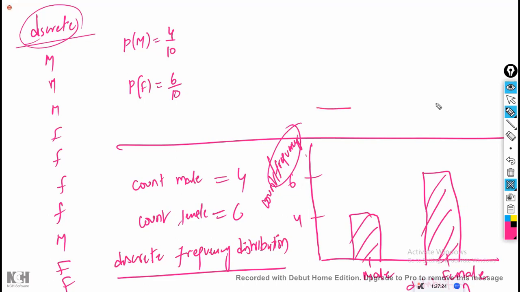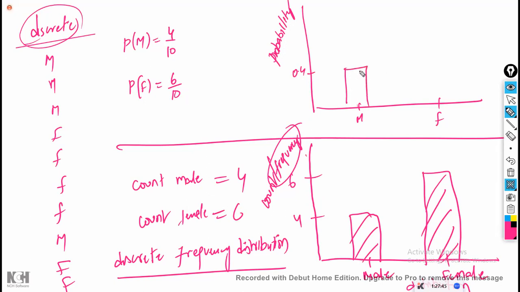Let us take one more example. Male, female. This time on the y-axis, instead of count or frequency, I'm considering the probability. What is the male probability? 4 by 10, which is 0.4. Wherever the height of 0.4 is there, I draw a line. And for 0.6, I draw a line of 0.6.